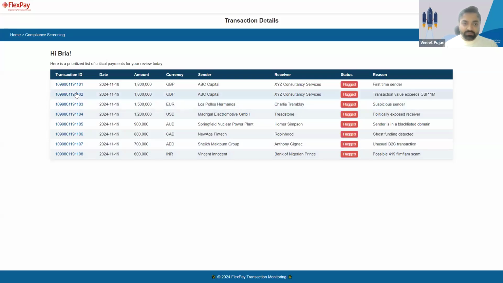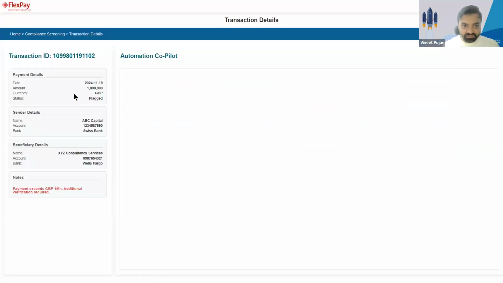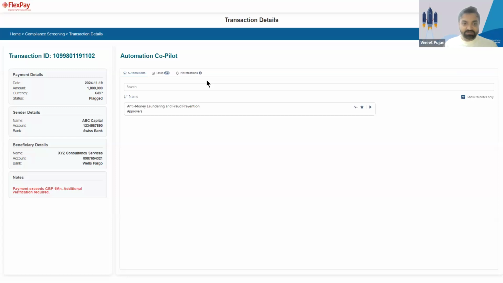Now, let me go ahead and open the second transaction here. And what happens is, on the left, you see the transaction details, which is pertaining to the FlexPay portal. But on the right, you see something loading, right? That is the Automation Copilot. This is the Automation Copilot widget that has been embedded as an iframe in this portal, right?